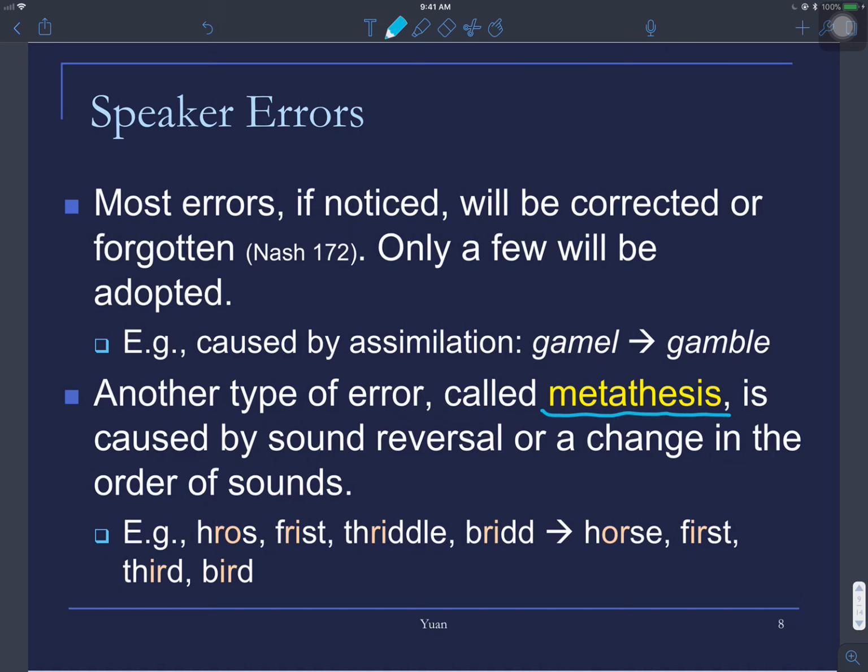I don't know why. They just changed these two sounds; I mean O and R switch their position. Instead of first, they say first. Third, but then they say fristo. And bird, breed. Kind of cute.